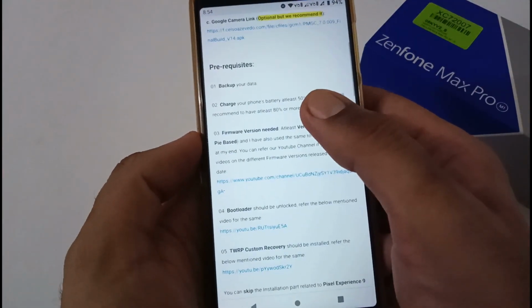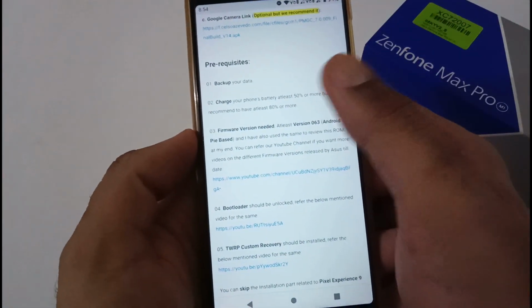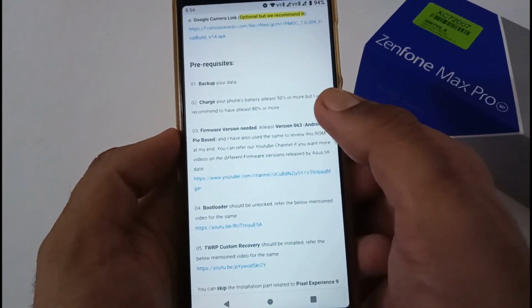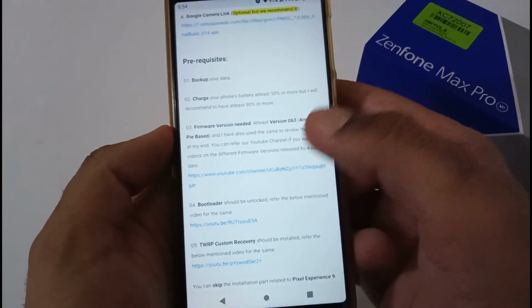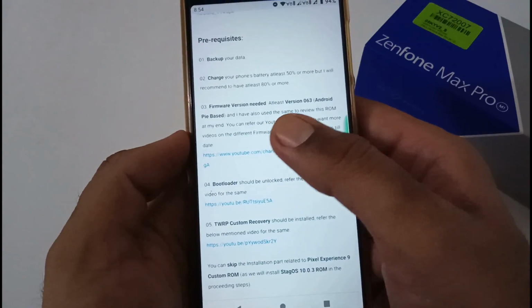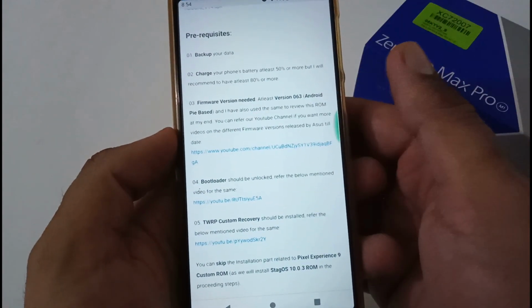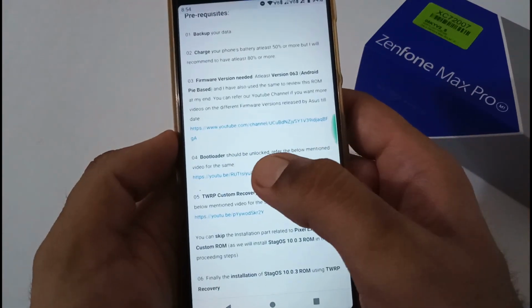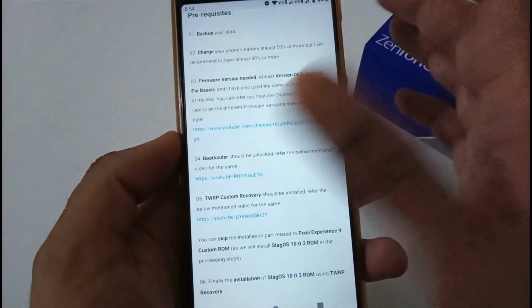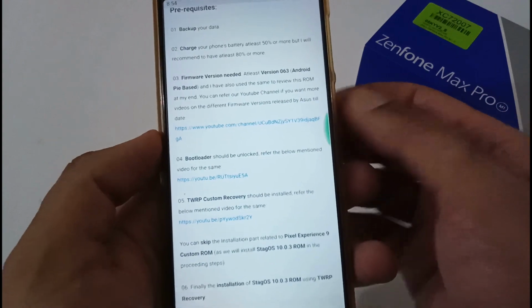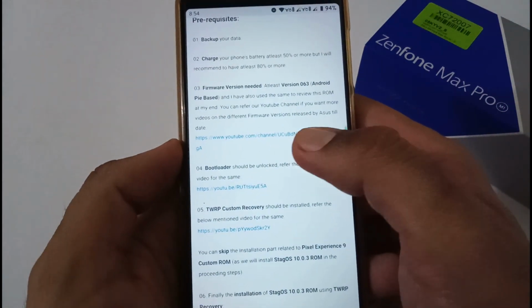Afterward, the prerequisites or requirements: first backup your data and charge your phone's battery to 50% or more, but I will recommend at least 80% or more. Again, the same thing, firmware version needed is at least 0.63 or above, but I am using 0.63. Apart from this, if you want more resources on firmware versions, then you can refer to our YouTube channel.